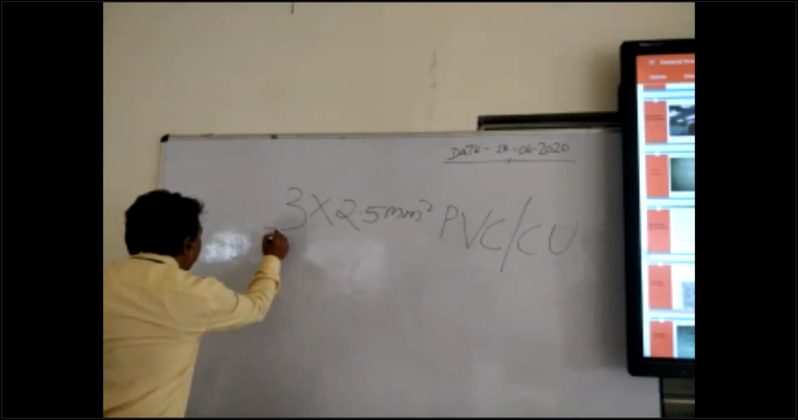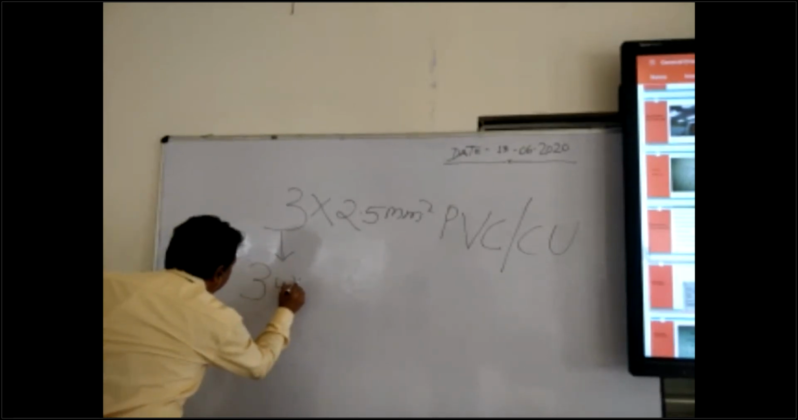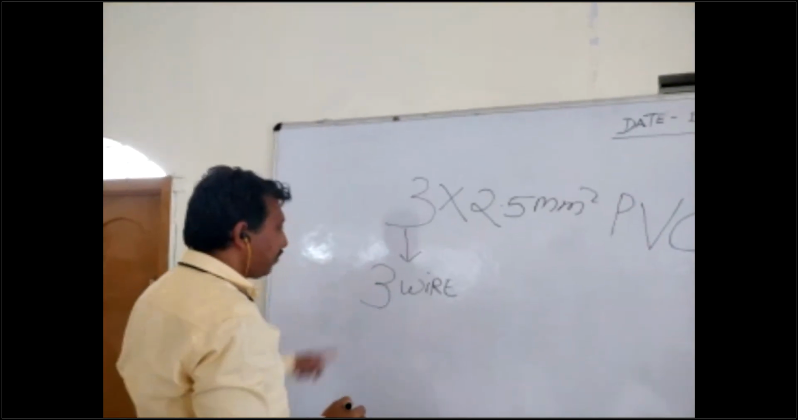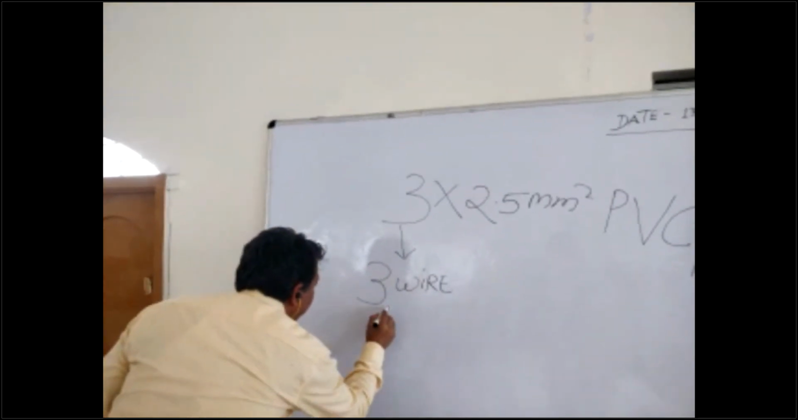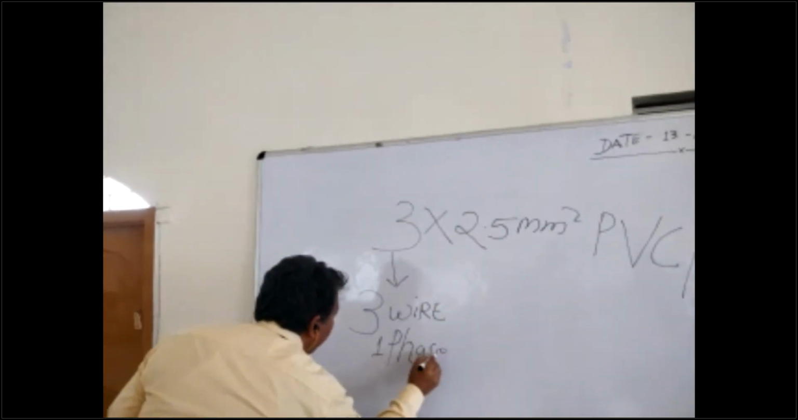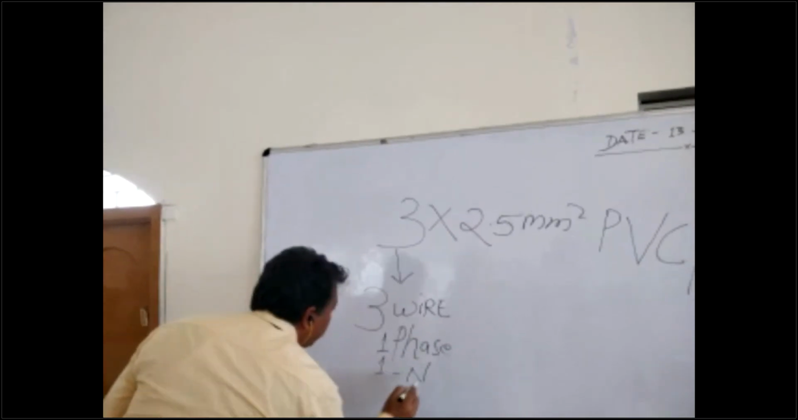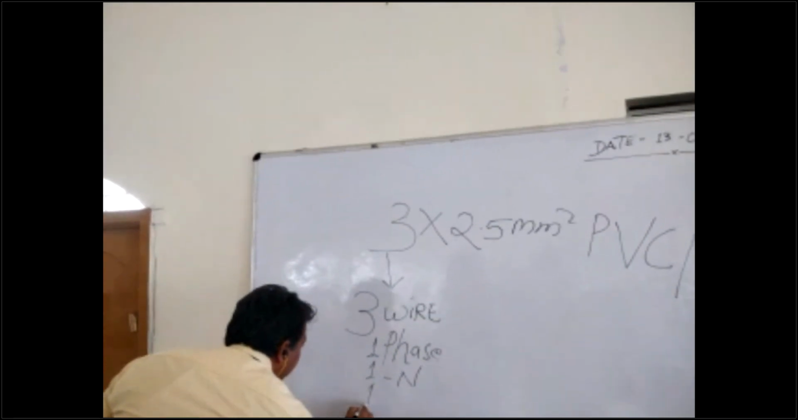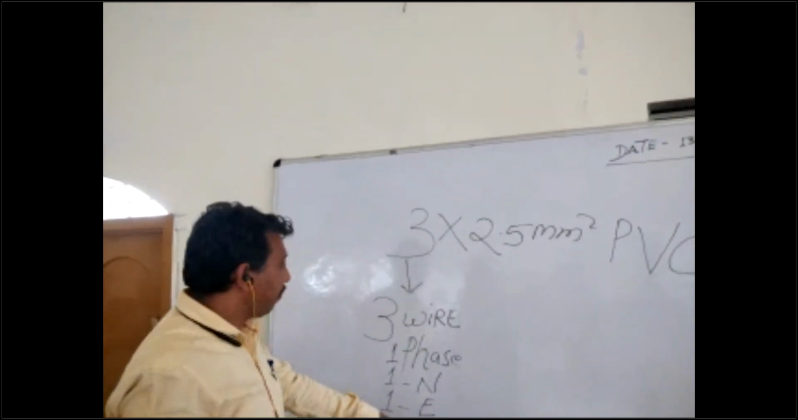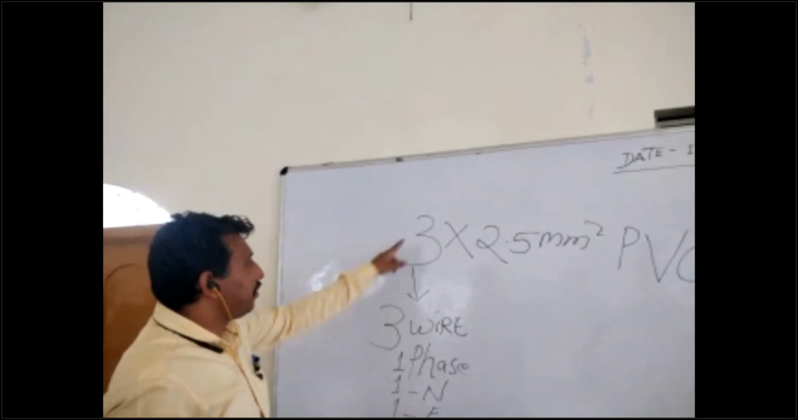3 means 3 wire. 3 wire means 1 phase, 1 neutral, and 1 earthing. Okay, 3 means 1 phase, 1 neutral, and 1 earthing. These 3 complete.